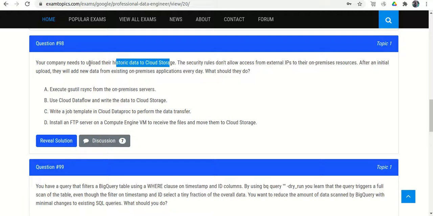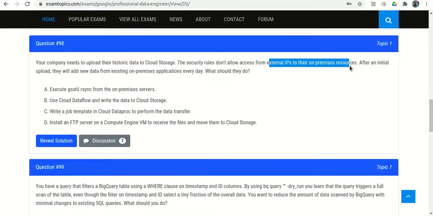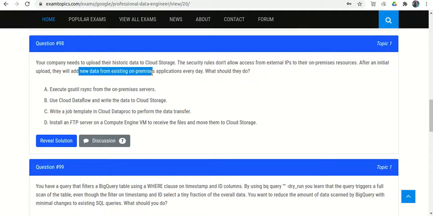So we have one company which needs to upload their historic data to cloud storage. The security rule does not allow access from external IP to their own premises resources. So they told that there is a security rule which doesn't allow any external IP to access their on-premises resources. After an initial upload, they will add new data from the existing on-premise application every day. So what should they do?